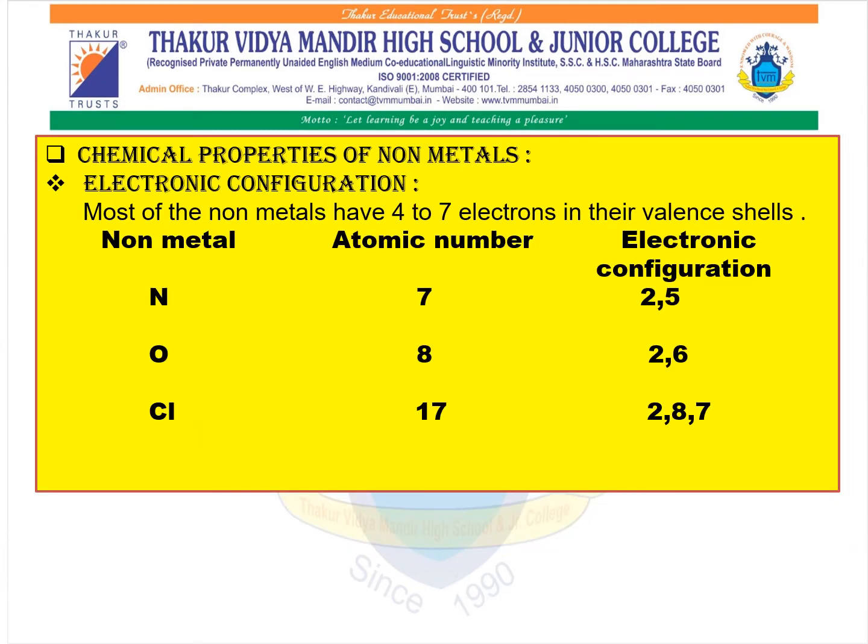Now we are going to discuss about the chemical properties of the non-metals. Now generally in the non-metals, most of them have 4 to 7 electrons in their valence shell, and for example, like nitrogen, the atomic number is 7 and the electronic configuration is 2 and 5. Oxygen, the atomic number is 8 and the electronic configuration is 2 and 6, and chlorine, the atomic number is 17, whereas the electronic configuration is 2, 8 and 7.